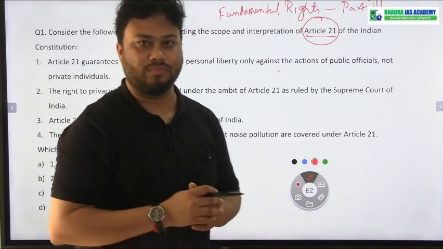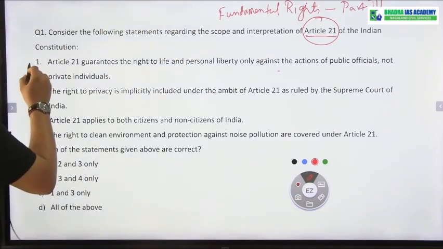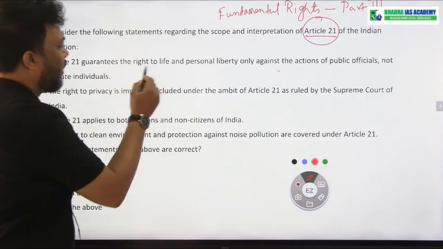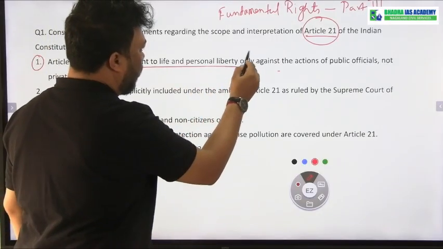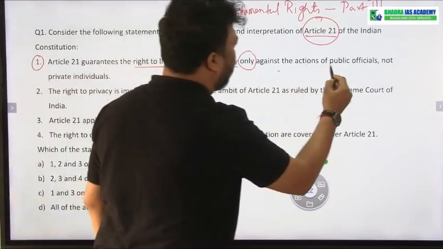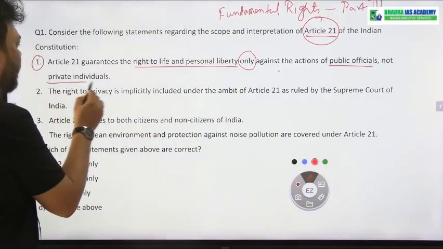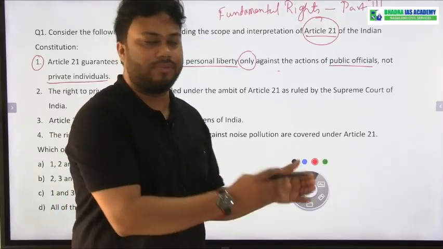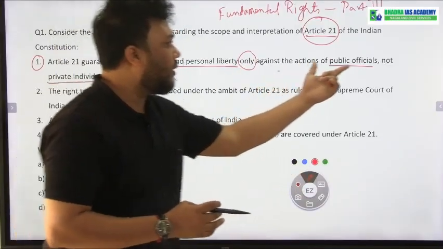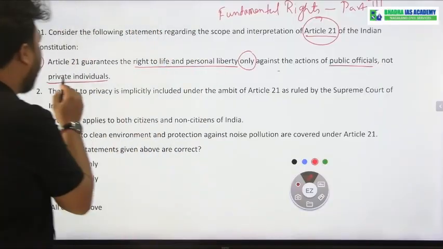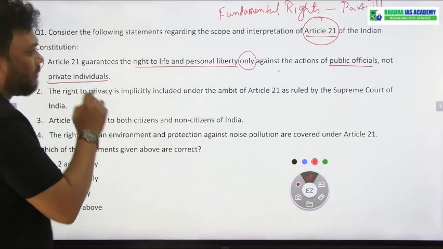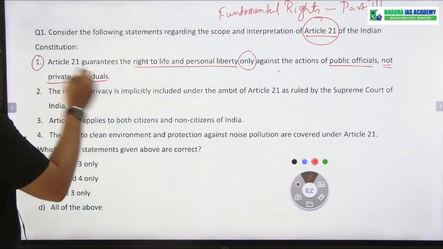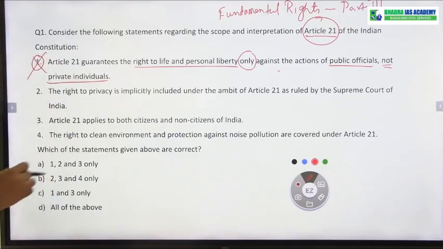Next, statement number 1 says Article 21 guarantees the right to life and personal liberty only against the action of public officials and not private individuals. But Article 21 protects every individual against the action of public officials as well as against the action of private individuals, but the statement says not private individuals. So statement 1 is incorrect, wrong.